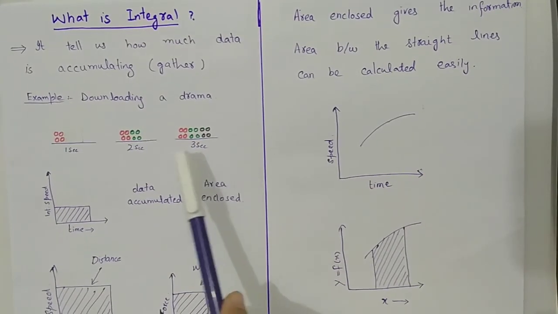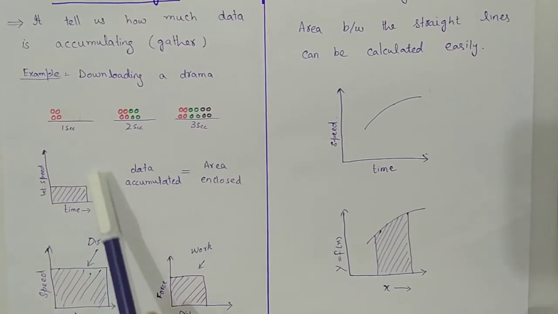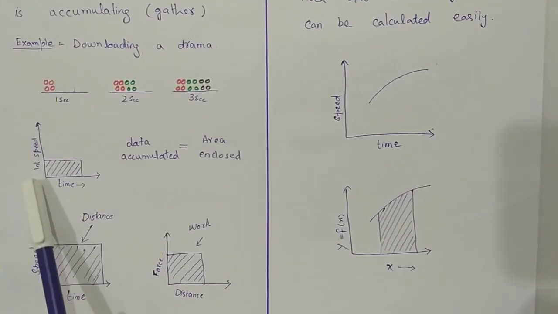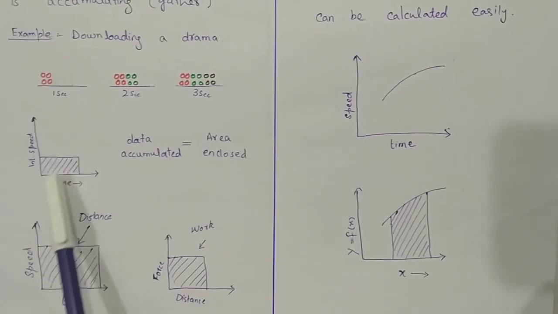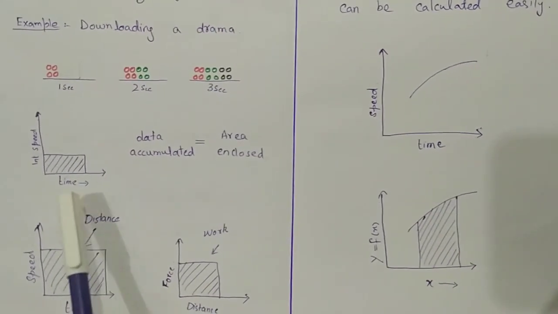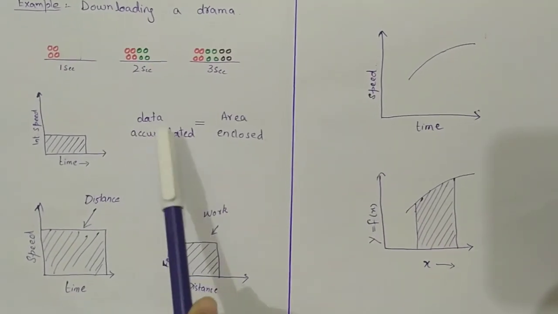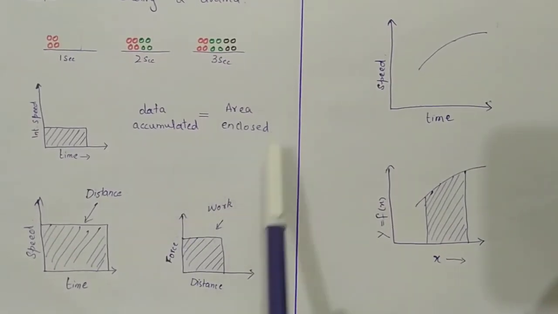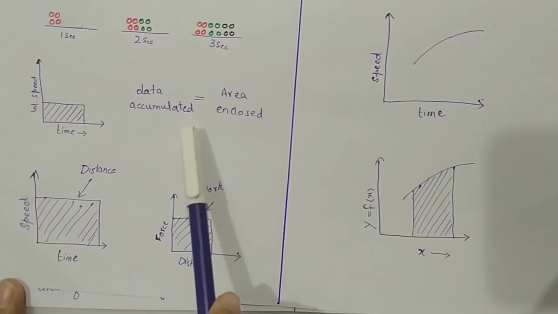This information can be shown in a more generalized way in the form of a graph, where time is taken along the x-axis and internet speed is taken along the y-axis. This shaded area gives us how much data is collected. So the data accumulated or data collected can be replaced by area enclosed. From here on, we will use this word instead of data accumulated.